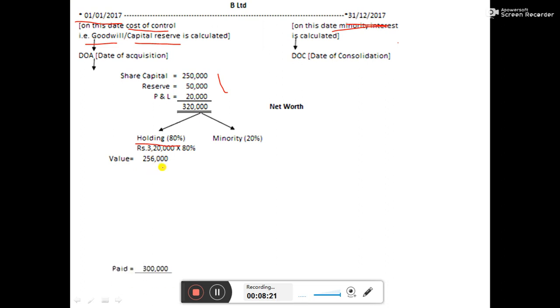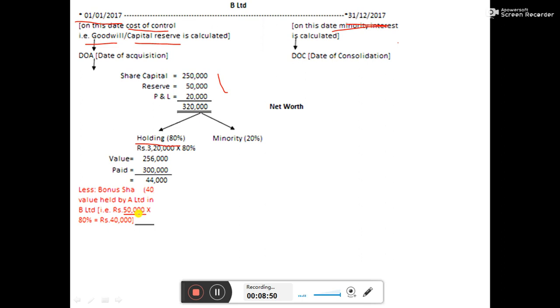2,56,000 is the value as on 1st January 2017 of B Limited. But A Limited is paying 3 lakh. They are paying an extra 44,000. Actually this is supposed to be goodwill, but here there is an adjustment of bonus shares. If you do the calculation, we will get the bonus shares value as 50,000.